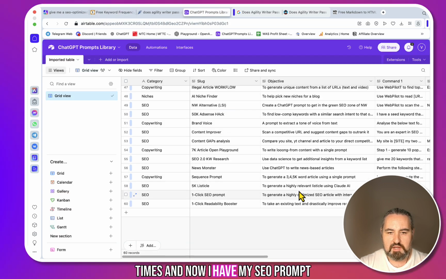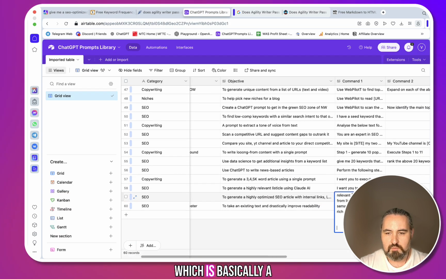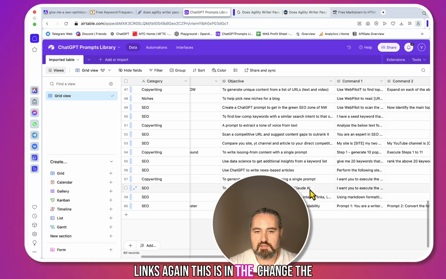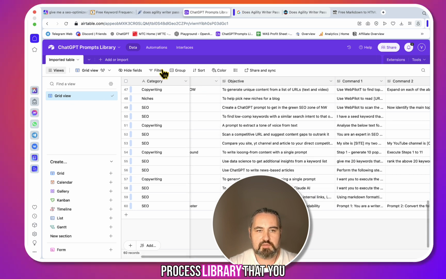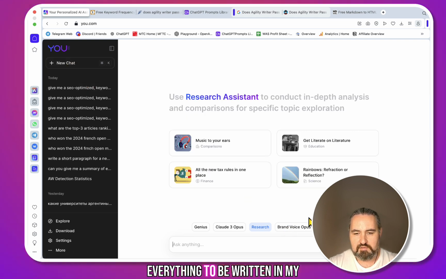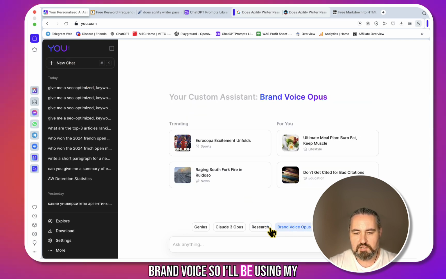And now I have my SEO prompt template, which is basically a very short command, then the outline, then the NLP keywords, and finally the links. So again, this is in the ChatGPT prompts library that you can get. And I'll be using this outline here. So I'll be starting a new chat. I like everything to be written in my brand voice. So I'll be choosing my custom assistant, which is called Brand Voice Opus.